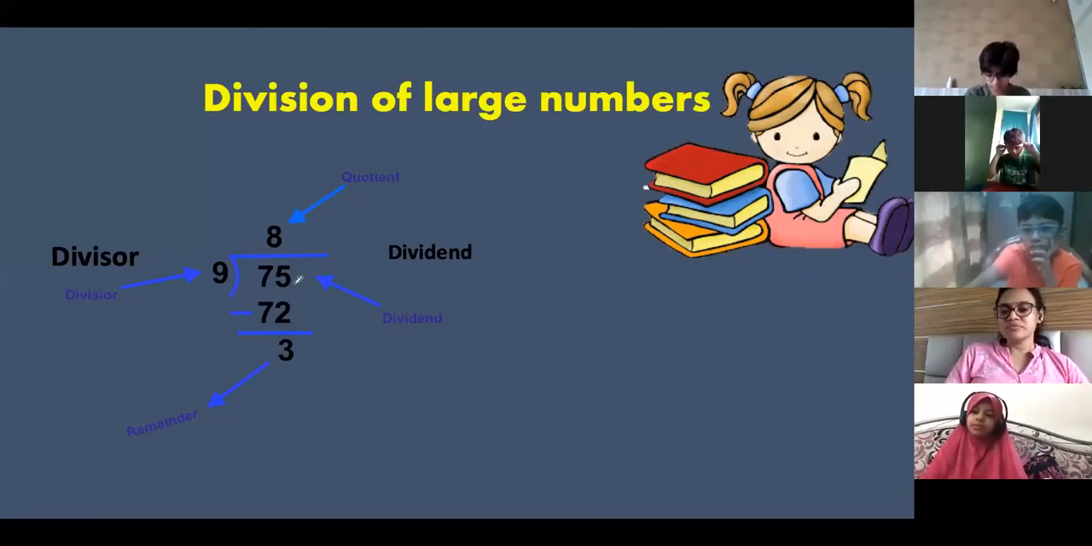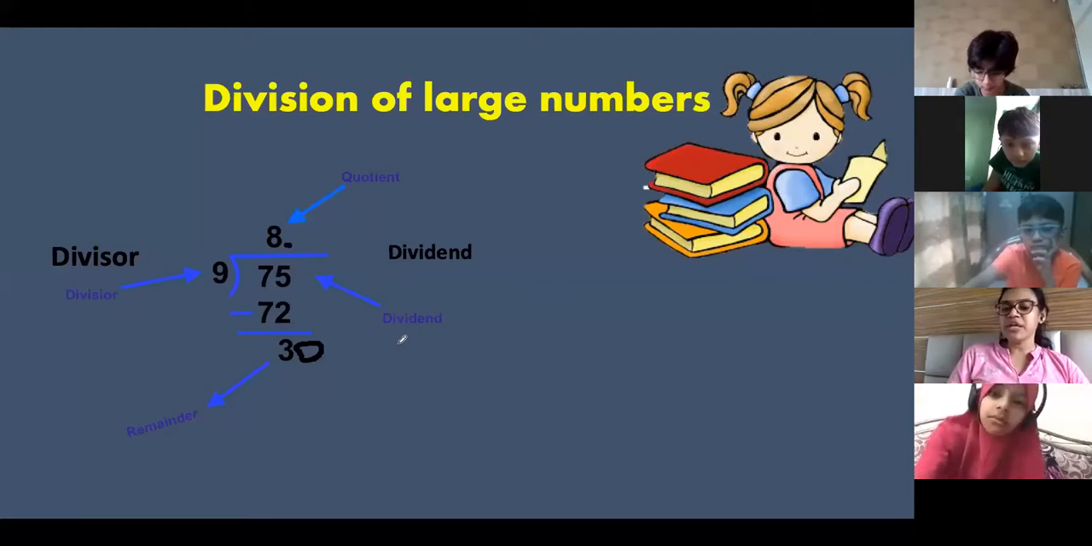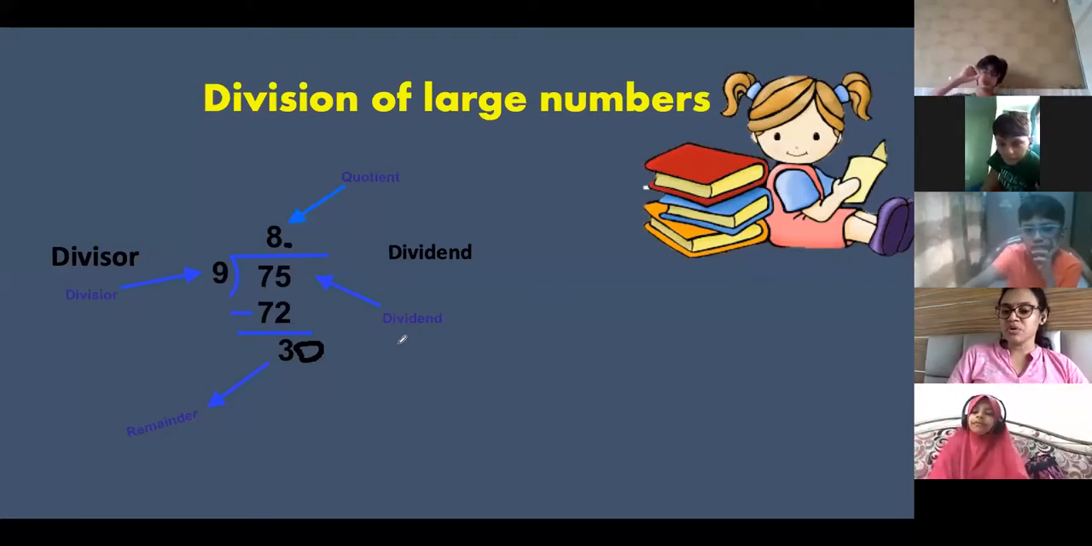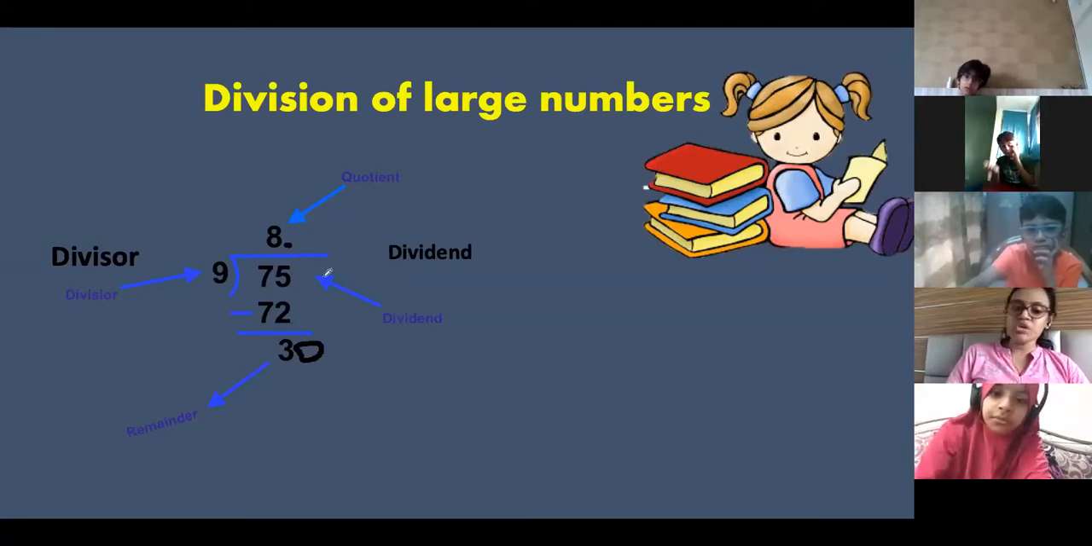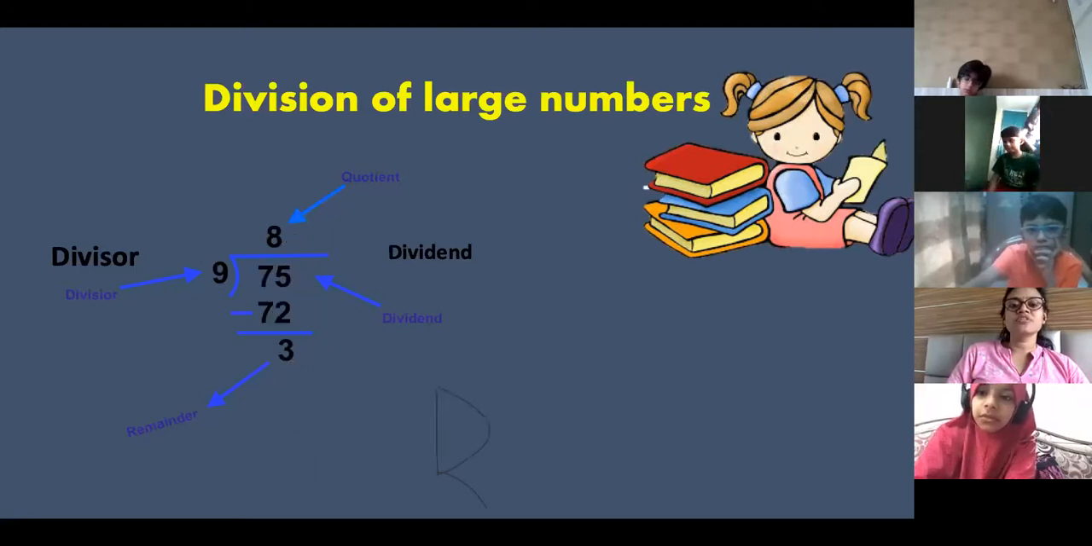Ma'am, why don't we put a decimal here? Because we are not doing decimals right now. We are just doing division. When we come to the decimal chapter, then I'll explain the decimal divisions. Many of you don't know how to divide in decimals. You can put a decimal over here, but don't do it right now. Just erase it.